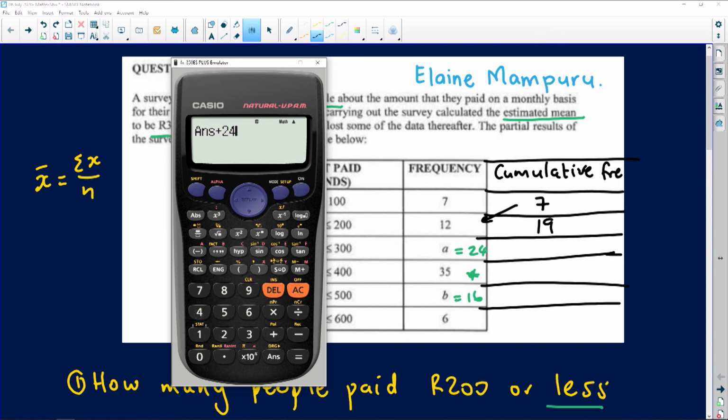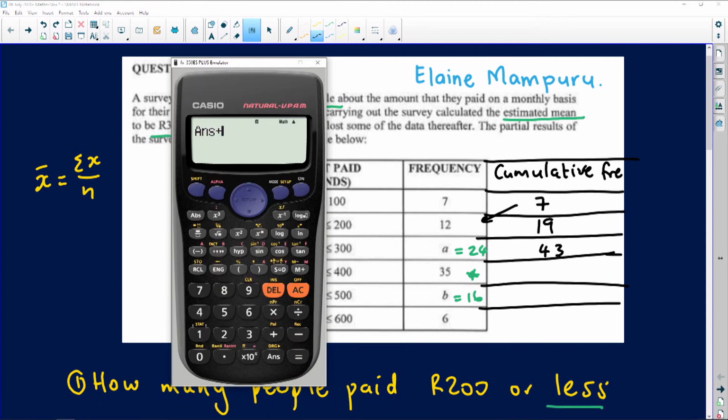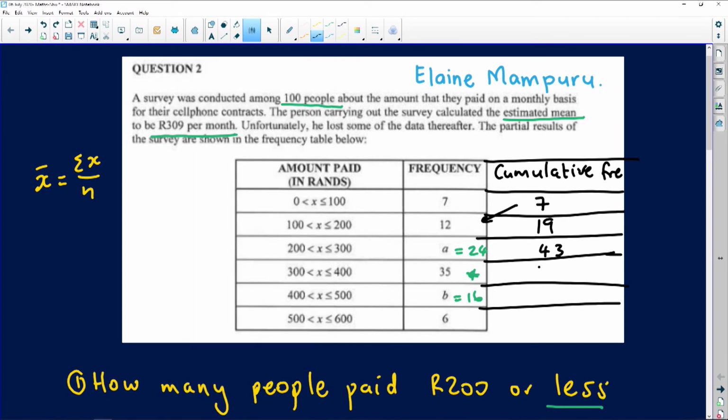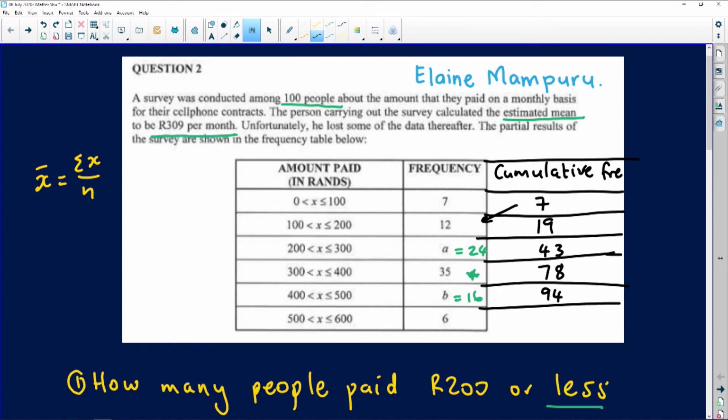You add 24 on that, you're going to have 43. So we're going to have 43 people in total so far. On that 43, you add 35, and you get 78. So I'm going to have 78 here. And then I'm going to add 16 to the next number, and I get 94. And when you add 6 on 94, you should end up with 100.